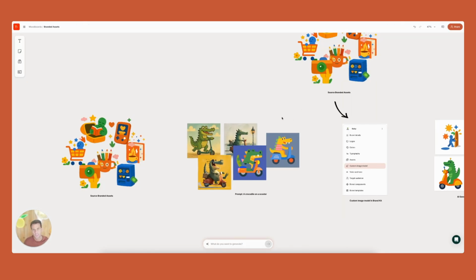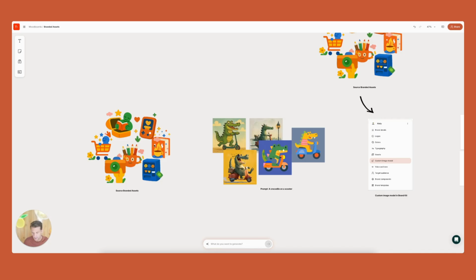Okay, so now let's switch gears and talk about custom styles. One of the things that's really hard with AI is, when you use out-of-the-box image models, to create images that fit a particular style. So here, just to illustrate this, I'm back into Moodboard to talk to you about branded assets with this feature that we have in the brand kit called custom image style.